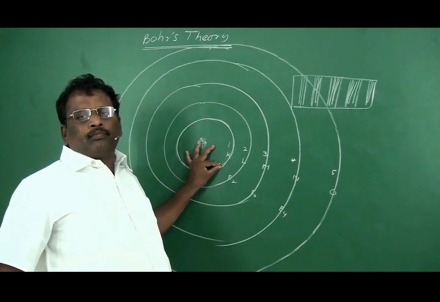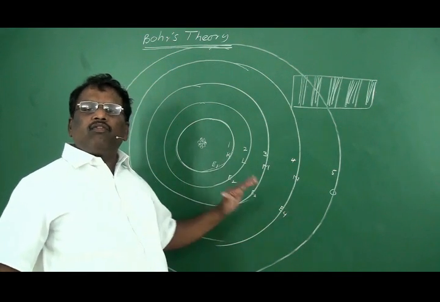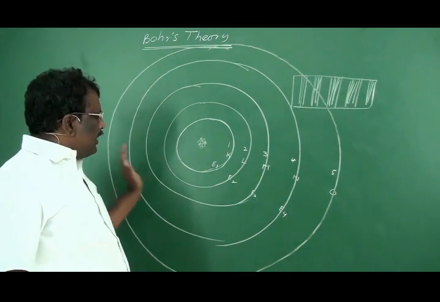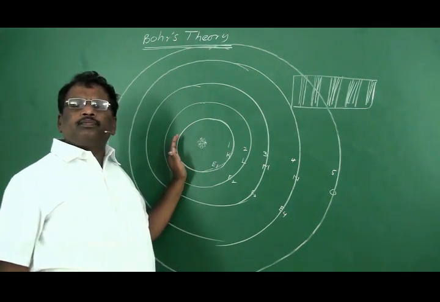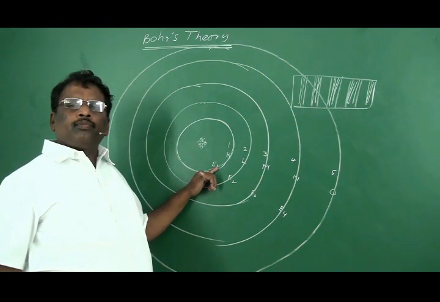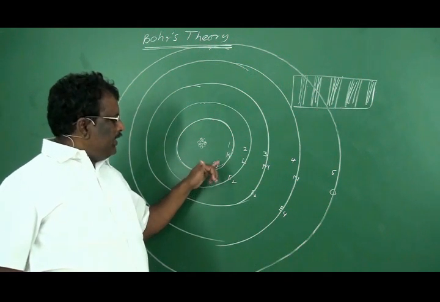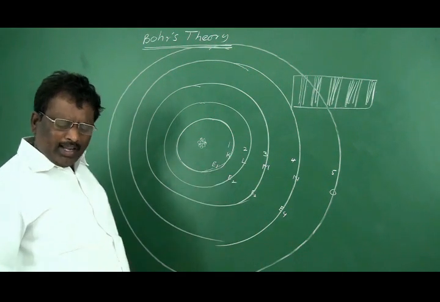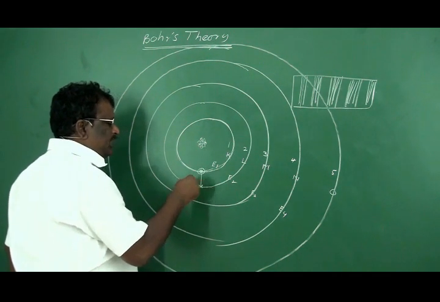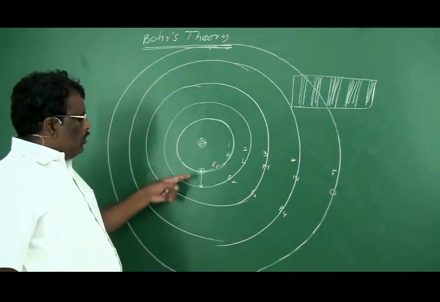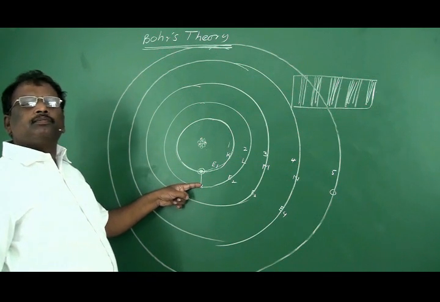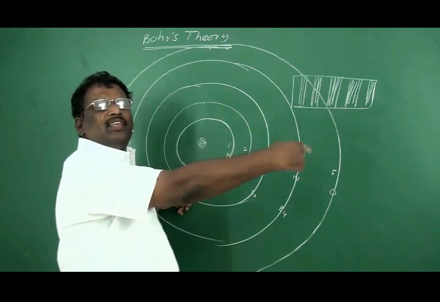For example, if we supply some energy by means of photons, that means when this atom is exposed to energy, that energy is absorbed by the electrons. After absorbing energy, if the energy of this electron exceeds E1 and equals E2, then what happens? The electron present here will jump into this energy level. So when it jumps from one energy level to another by absorption of energy, we get one line in the absorption spectra.